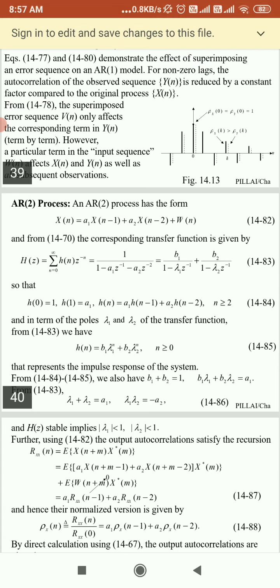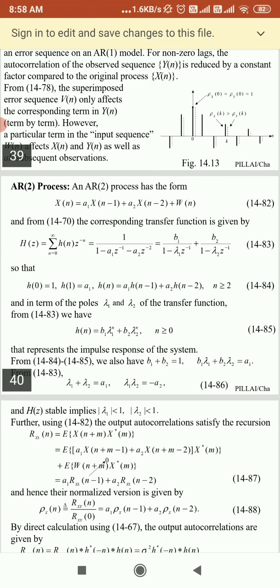If we take the autoregressive process, it will have the form x of n equal to a1 x of n minus 1 plus a2 x of n minus 2 plus w of n. If we take the transfer function of that function, you can derive equation 1483.